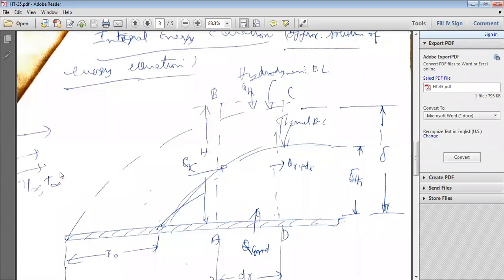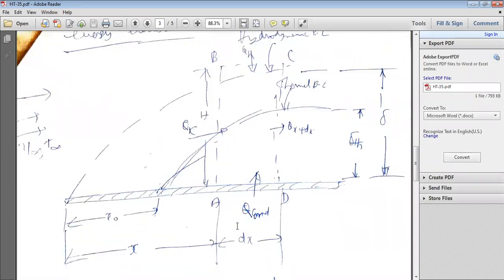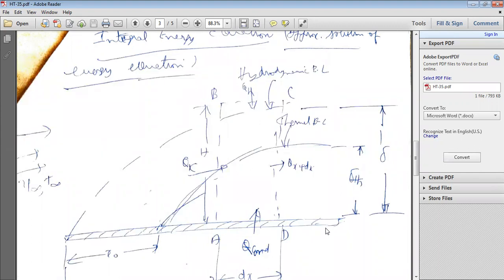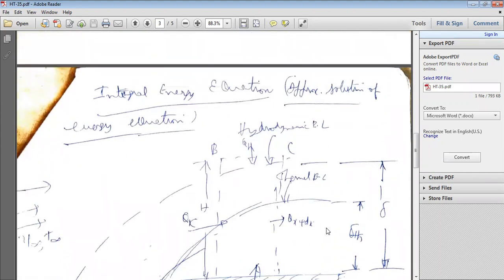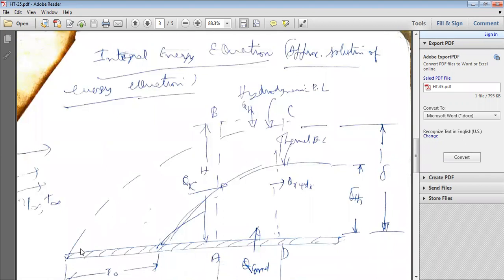The temperature of the fluid is T free stream, the surface temperature is Ts, and the length of the plate is L. On this plate, the hydrodynamic boundary layer will form like this, and the thermal boundary layer will form like this. Delta is the hydrodynamic boundary thickness. Delta T is the thermal boundary thickness.